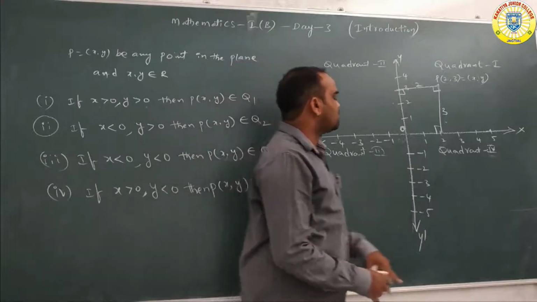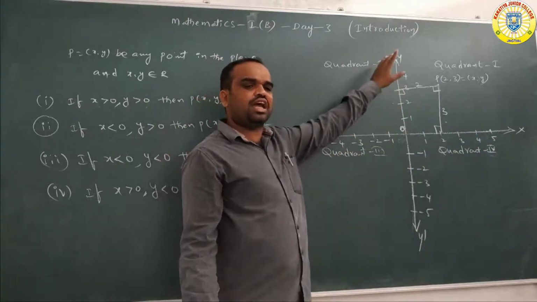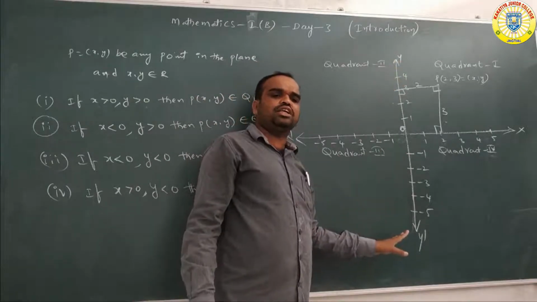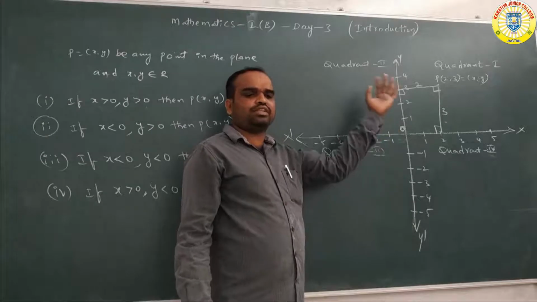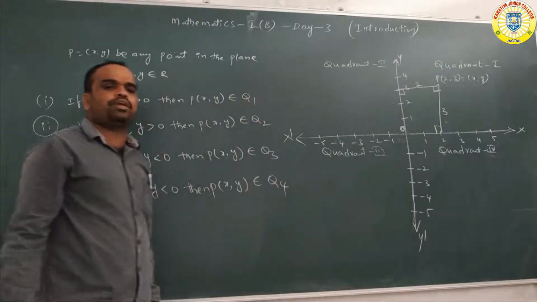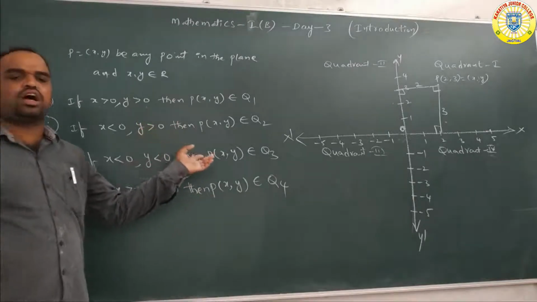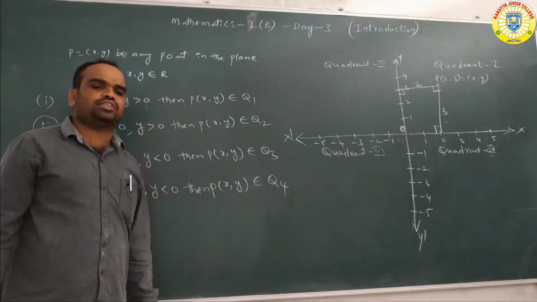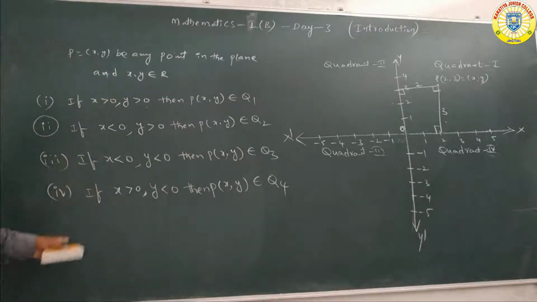The line XOX' is called the x axis, the line YOY' is called the y axis. The x axis and y axis together are called the coordinate axes. Suppose all of you read this once.